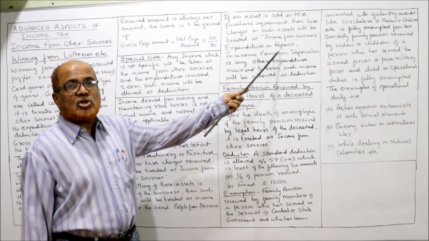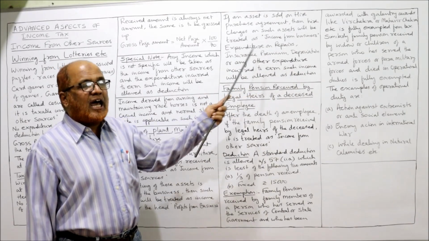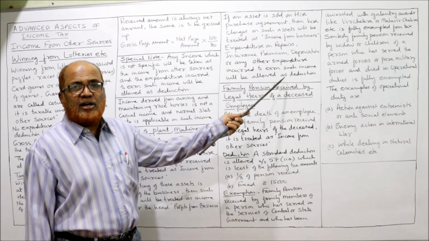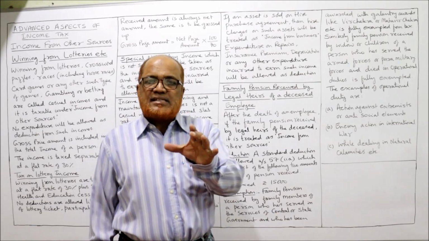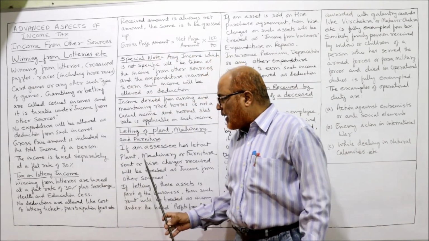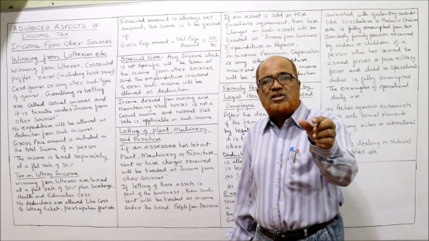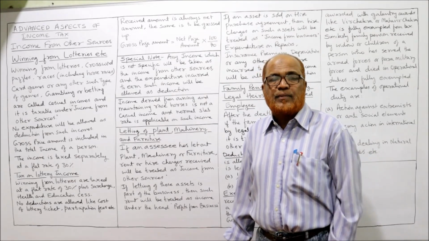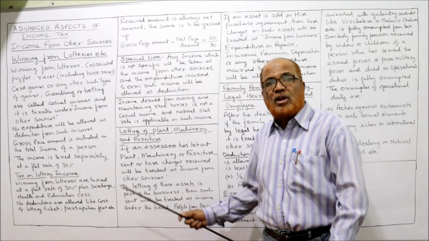Last one: expenditure on repair, insurance premium, depreciation and any other expenditure incurred to earn such income will be allowed as deduction. See here, when an assessee is letting out plant, machinery, furniture, he may incur some repairs, some insurance premium, and depreciation will also be there.